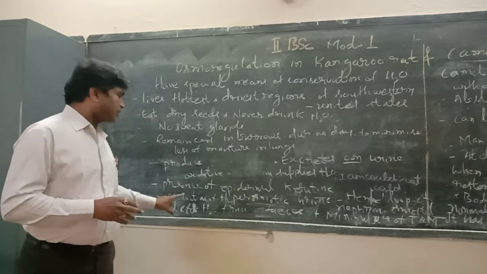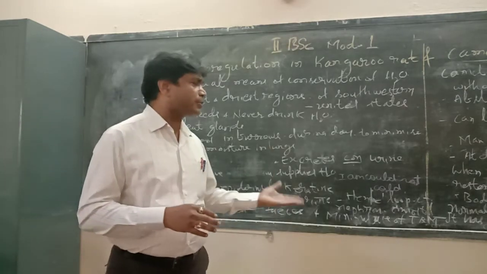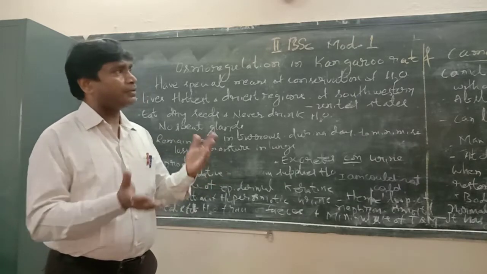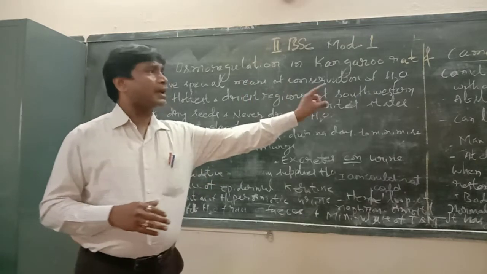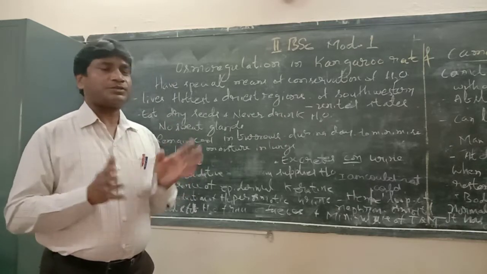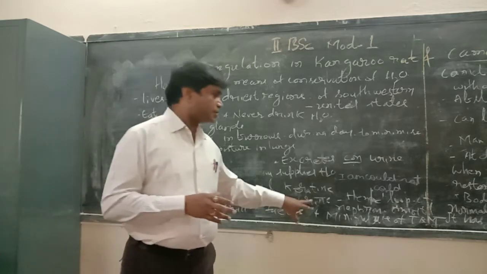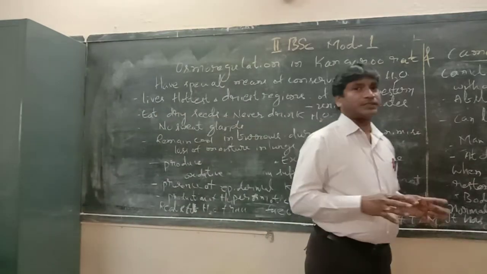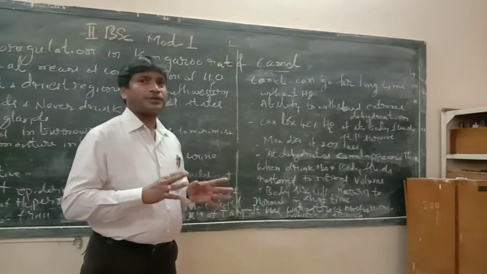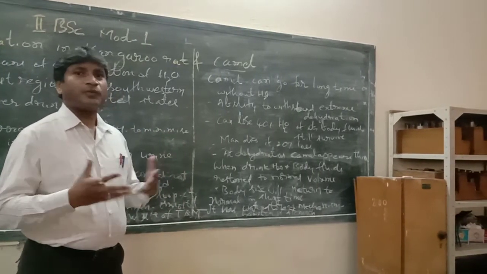And there is minimal use of thermoregulatory mechanisms. This is adopted in both kangaroo rat and camel. The thermoregulatory mechanism is used only in extreme conditions, not always. That is also one of the water conservation methods.